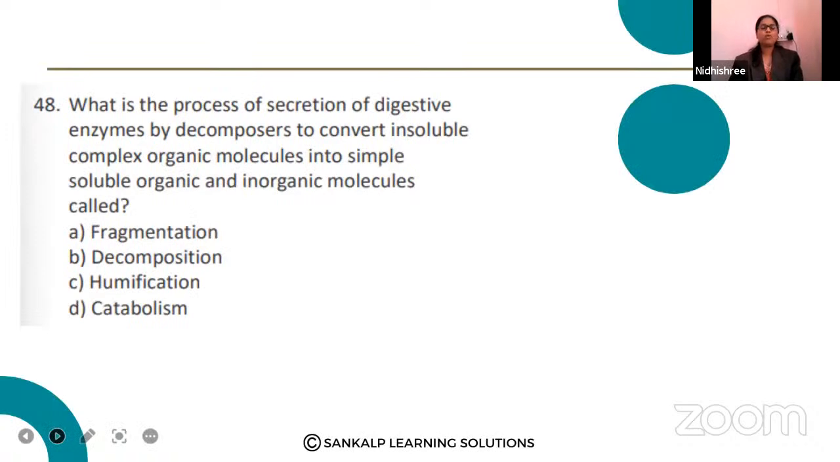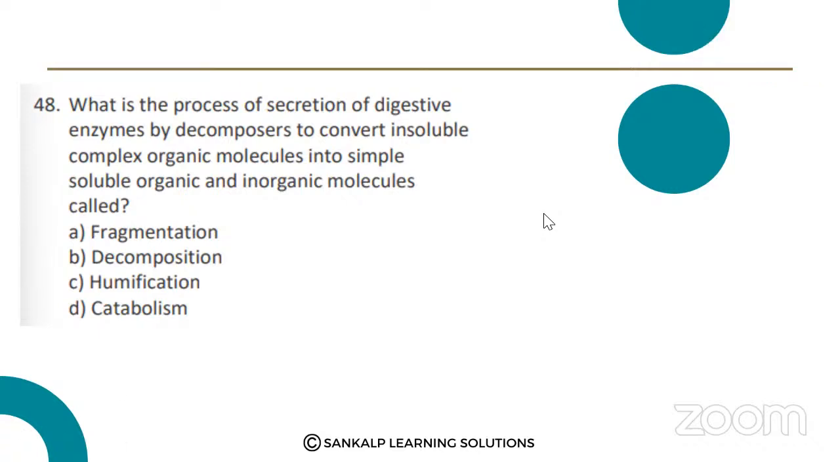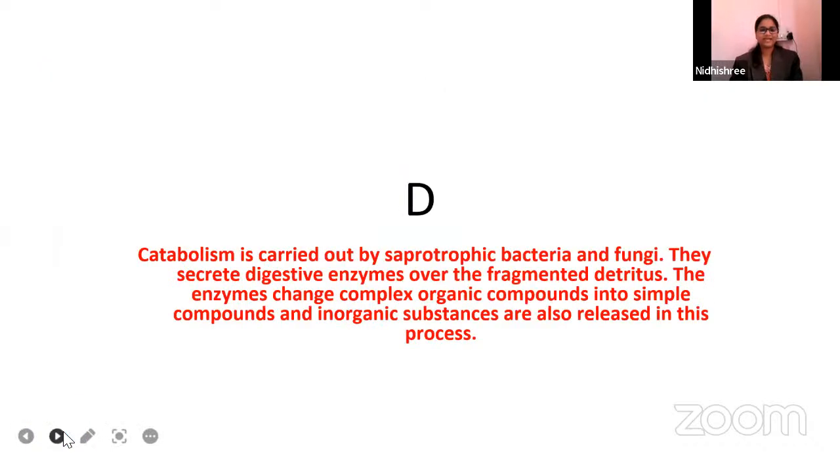Fine. 48th question. What is the process of secretion of digestive enzymes by decomposers to convert insoluble complex organic molecules into simple soluble organic and inorganic molecules called? Just now, Samarth read the slide. Read out the question and tell me the right answer. Most of them are voting for option D, catabolism. Option D, catabolism is the right answer.